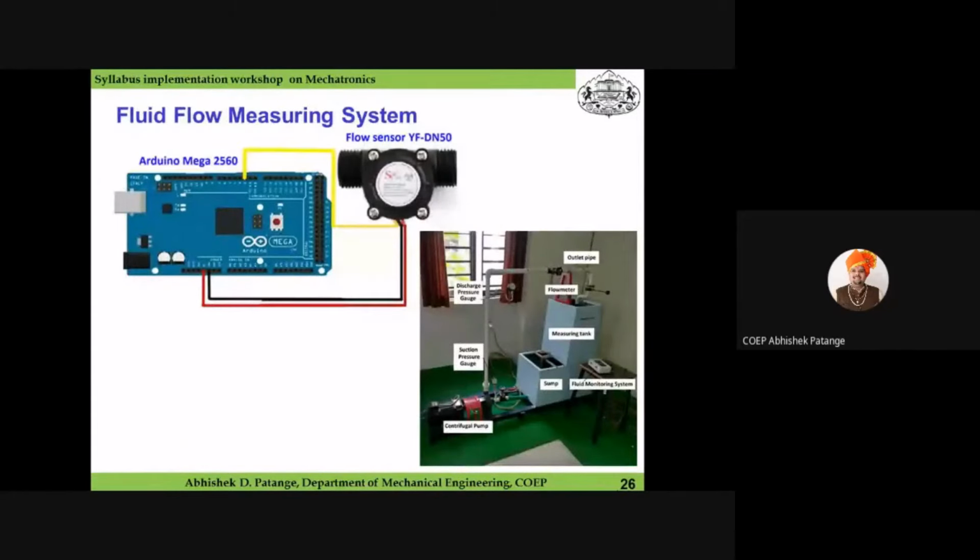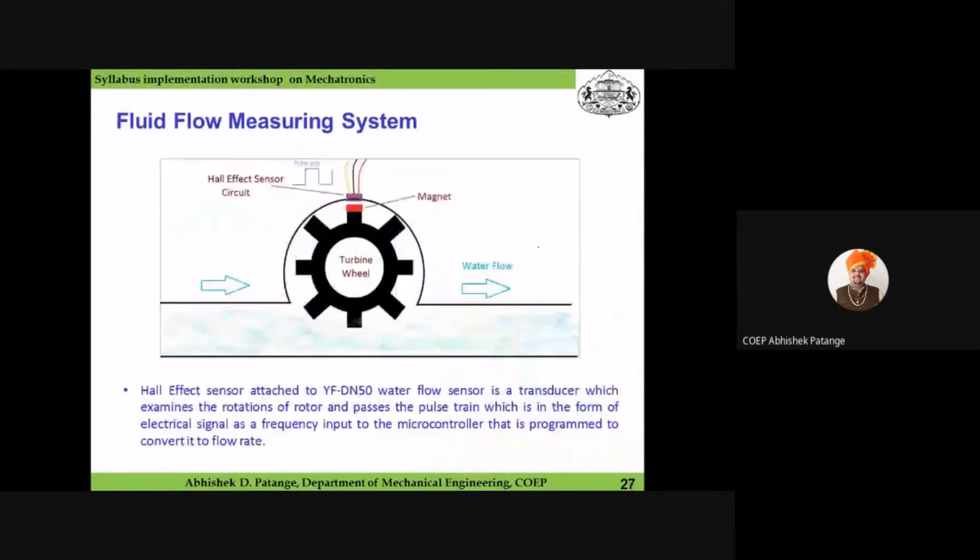Then the third is the fluid flow monitoring system. The flow sensor YF-DN50 was used to interface with the Arduino board, and the system was implemented to measure the flow of a hydraulic pump, which is basically a centrifugal pump. Go to next slide.